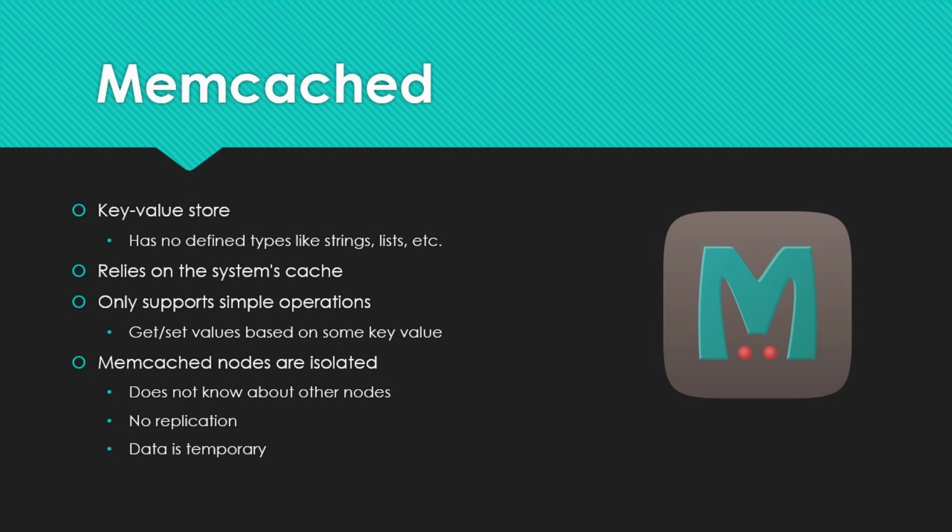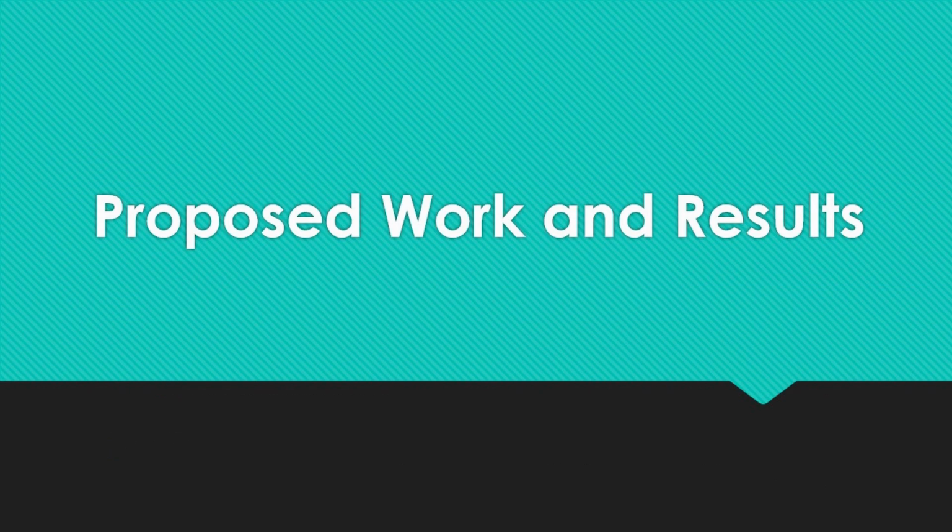And multiple Memcache servers can be used together. However, they are isolated, meaning you cannot replicate data. Also, memory on every Memcache server is temporary. Whenever you set something, it will go away in a specified amount of time. It is designed so the most used items stay around the longest.